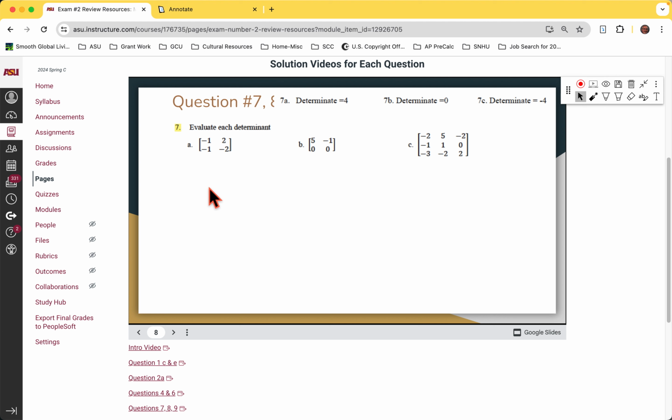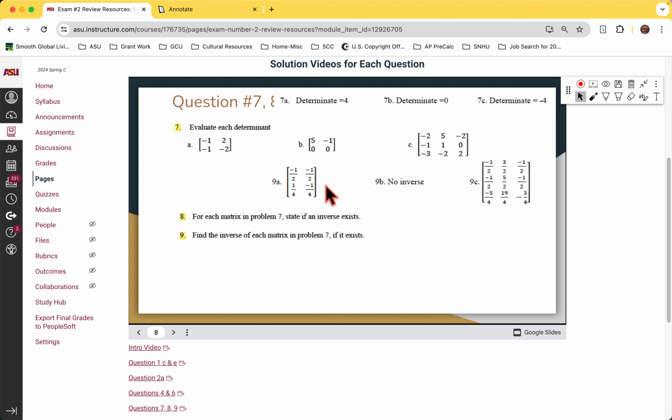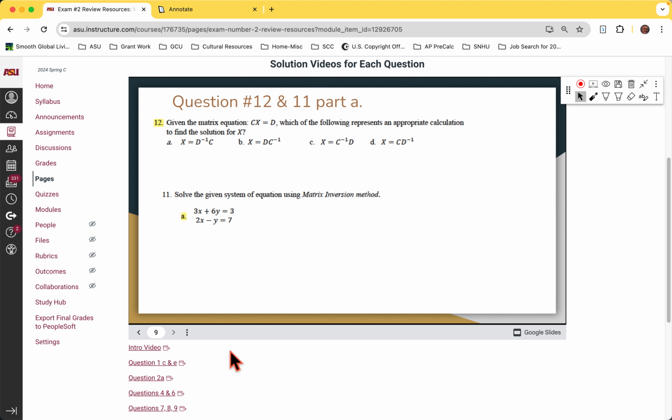Determinants, again, I show you how to do it by hand. With a 2x2, it's not too hard. 3x3, we use the calculator. There is a way you could do it by hand, but it's too much. Each of these, as you keep clicking, you end up getting the answers. And there are solution videos for all of these.